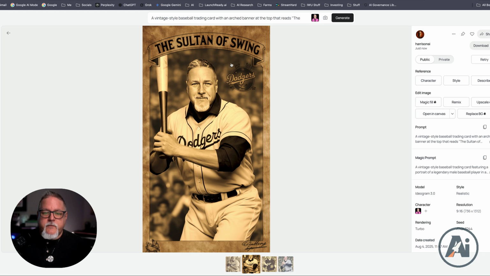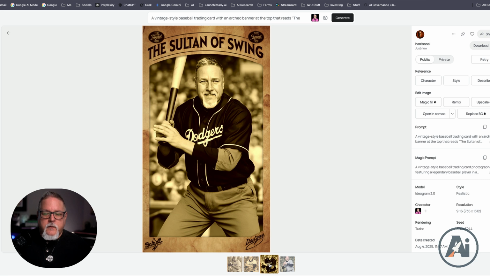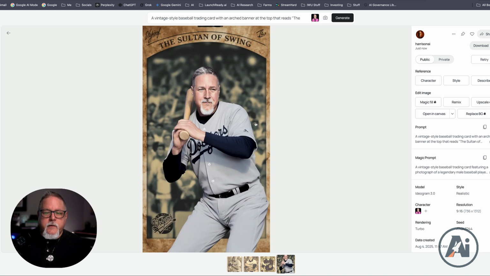It's in cursive. The face is on there. The Sultan of Swing here is spelled correctly. It's a different uniform, holding the bat, Sultans of Swing. Everything looks pretty good here. And then here's another one. Yeah, so that looks very interesting.